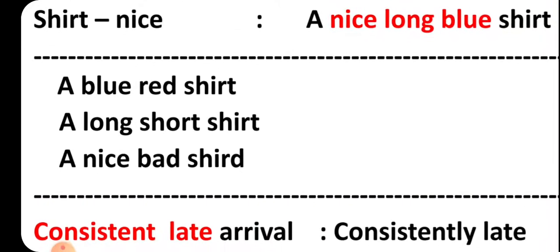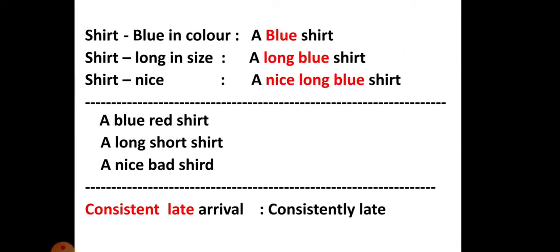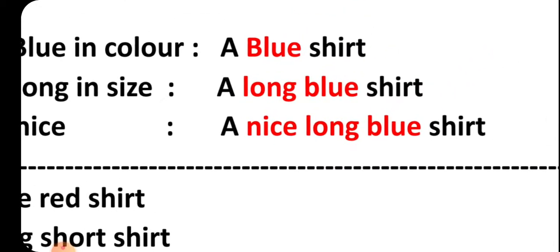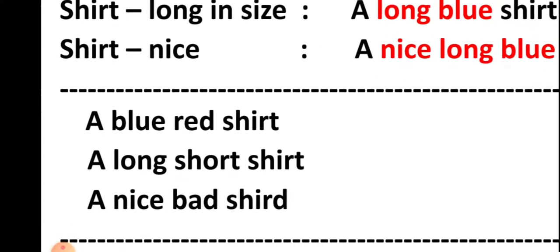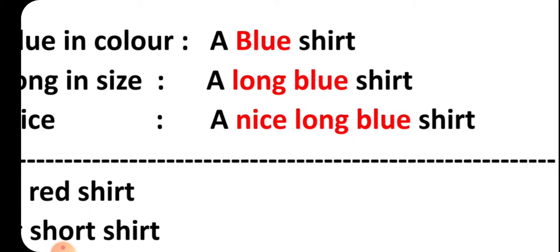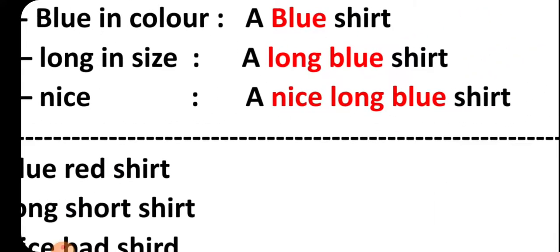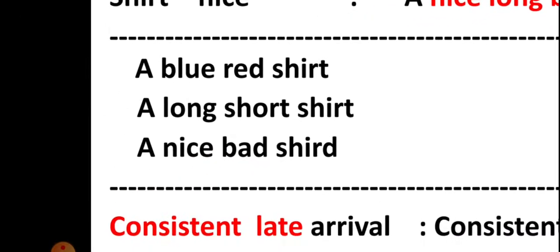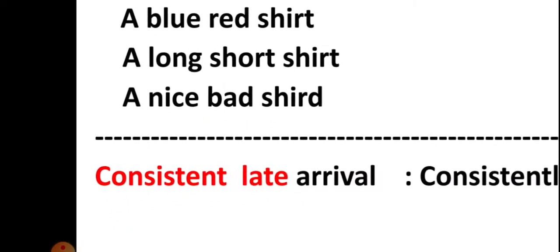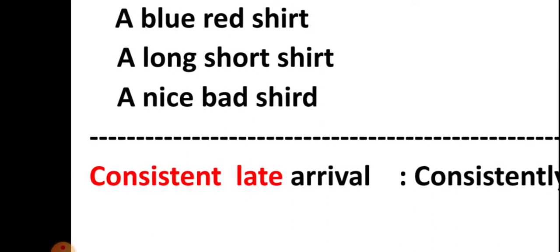Look at this example. Can I say a blue red shirt? Can I say like this? I can say I have a blue shirt, but can I say a blue red shirt? No, it's not possible because both refer to the color. I can say a long blue shirt or a long shirt. Can I say long short shirt? It's not possible. I can say a nice shirt. Can I say a nice bad shirt? No, it's not possible. Same is the case with consistent late arrival. It's not possible actually. This is not a right expression.